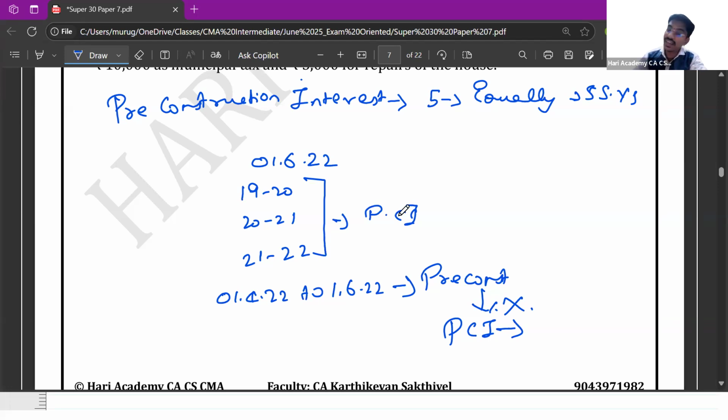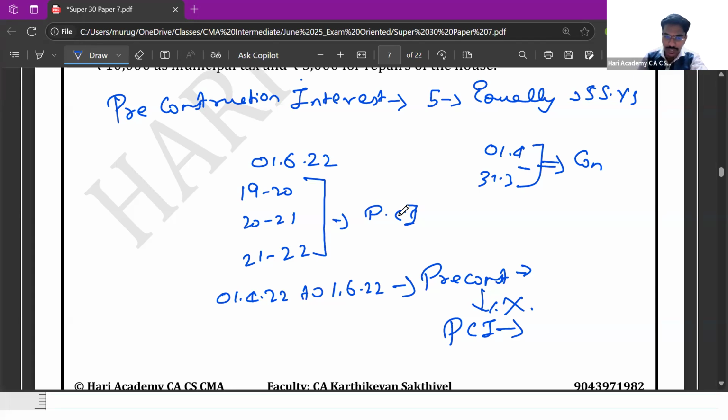Okay. So if on any date for that matter, if the construction is completed, the interest which is paid for that period, so assume for example from 1/4 to 31/3, if on any date between these 2 dates construction is completed, you have to assume that in the present year there is no pre-construction interest, and the entire interest, whatever is incurred during this period, is to be allowed in the same year in which construction is completed.